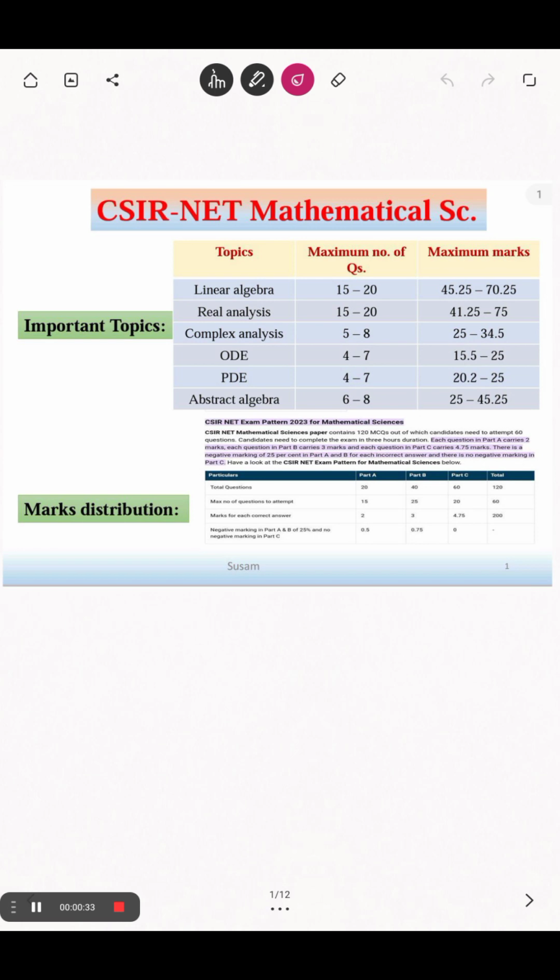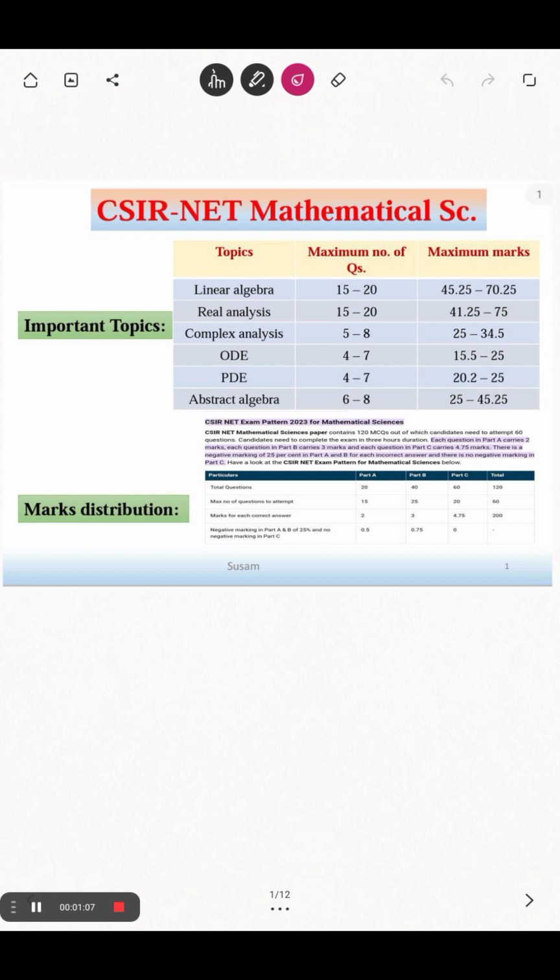Many channels I have seen on YouTube are focusing on solving problems which appeared in previous years' questions. It's okay, by solving questions, if you understand, you can qualify the NET exam. But what's next? After qualifying JRF or SRF, if you want to get admission in IITs or NITs, there is another round of written test which is followed by an interview. So you need to learn the basic things.